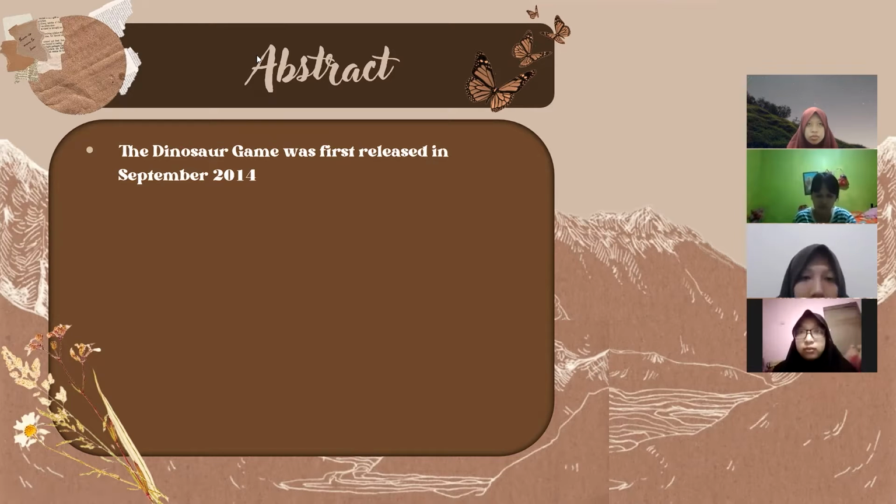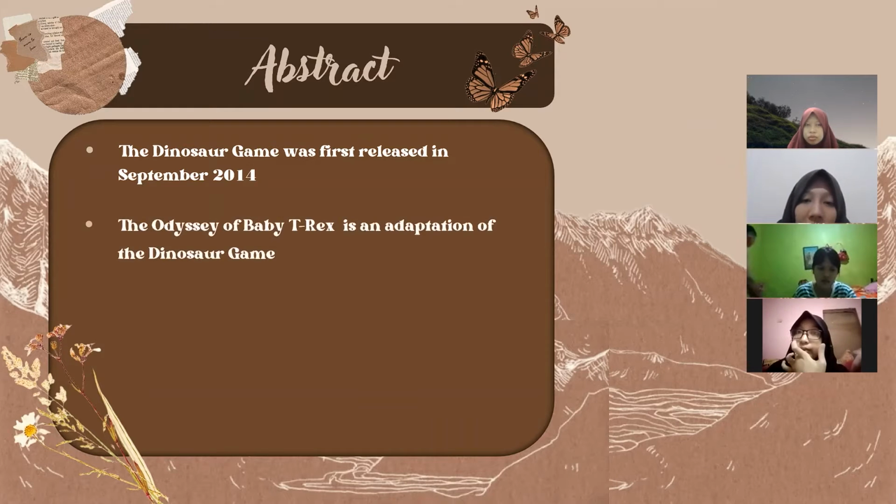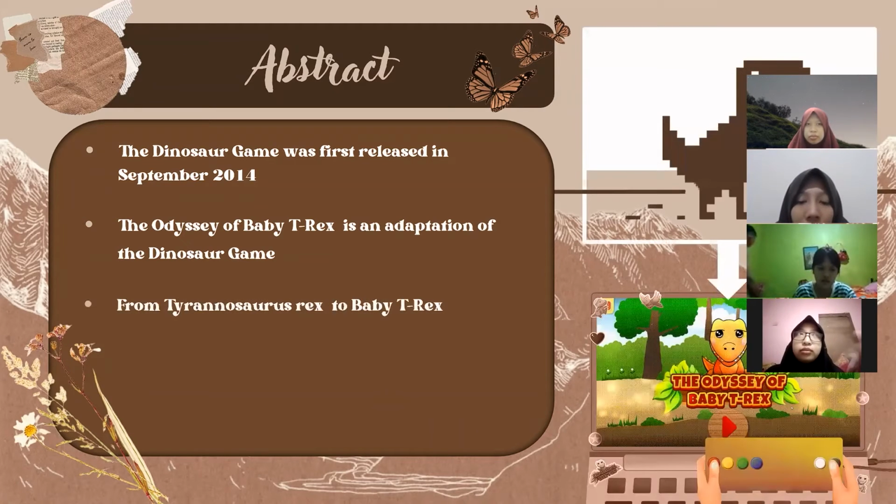2014. It's a simple infinite runner game where the player guides a pixelated Tyrannosaurus Rex across a side-scrolling landscape, avoiding obstacles like cacti, pteranodons, etc. In making the game The Odyssey of Baby T-Rex, the team tried to adapt the dinosaur game by adding their own mix to it. Instead of a regular grown-up Tyrannosaurus Rex, the character is replaced with a baby Tyrannosaurus Rex, also known as Baby T-Rex, making it more suitable to be played by children as the game's main target audience.